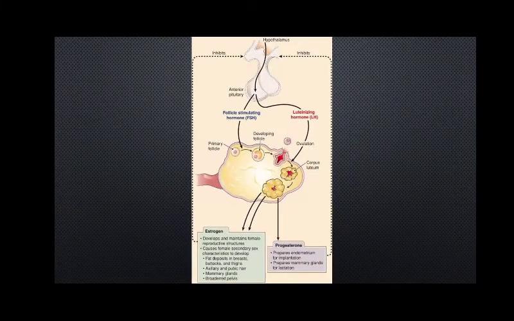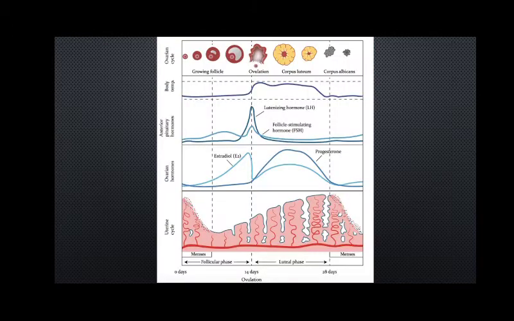Now why are we learning about this? It is because in the female there is a monthly cycle of release of these different hormones, which leads to different types of overall changes in their body. It's a total roller coaster of hormone secretion, we can say, that happens in the female. This process goes by the name of the menstrual cycle. The menstrual cycle is very important in the scope of the syllabus.